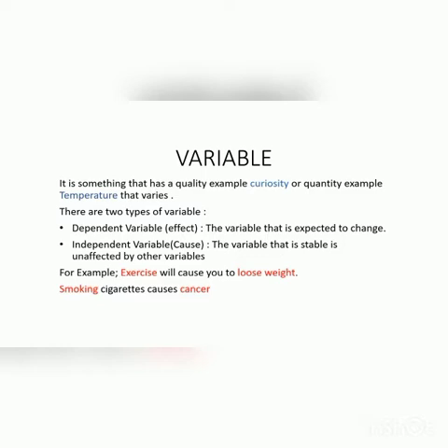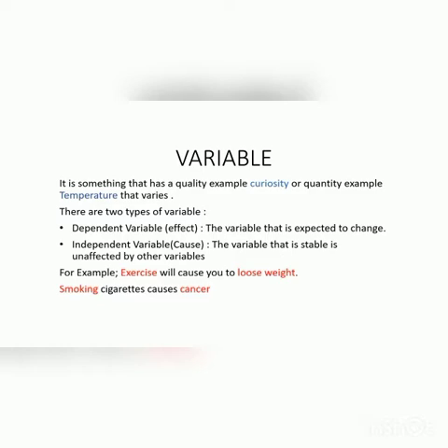Here there are two types of variable: the dependent variable, the effect, and the independent variable, the cause. The dependent variable depends or relies on something to occur. So for it to happen, it depends on something. What does a dependent variable depend upon? It depends upon the independent variable. The independent variable is the variable that is manipulated or controlled by the researcher to influence the dependent variable.